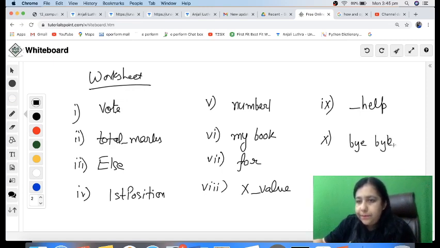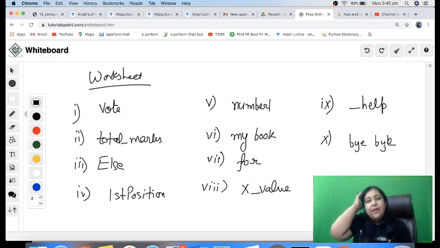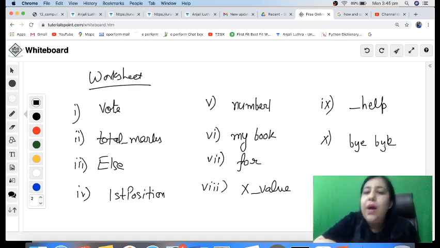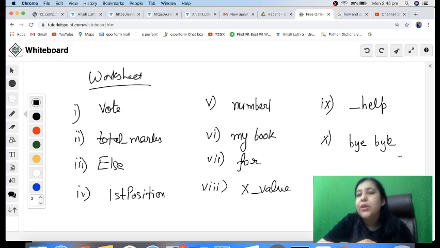These are the 10 variable names, and you are supposed to write in the comments which ones are valid and which ones are invalid. So that's the worksheet for today.